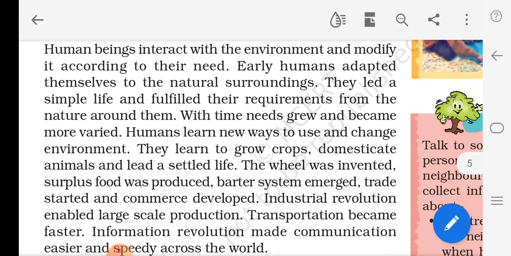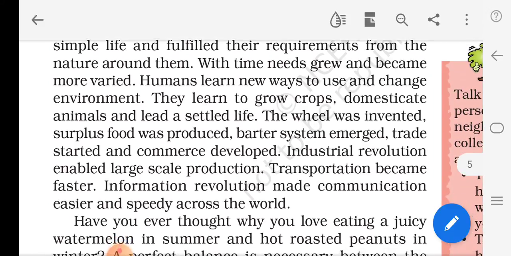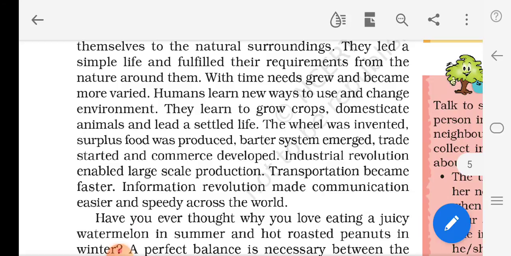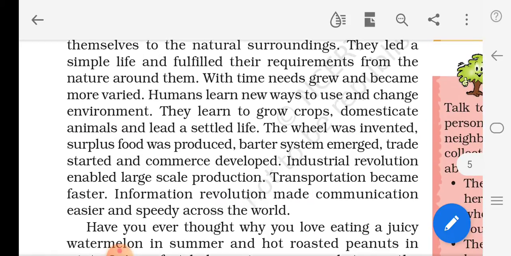After that, humans learned new ways to use and change the environment. They started changing the environment. They learned to grow crops and domesticate animals, that is, how to tame the animals. The dog is the first animal to be tamed. They started a settled life, and they started inventing the wheel. First came the invention of the wheel.